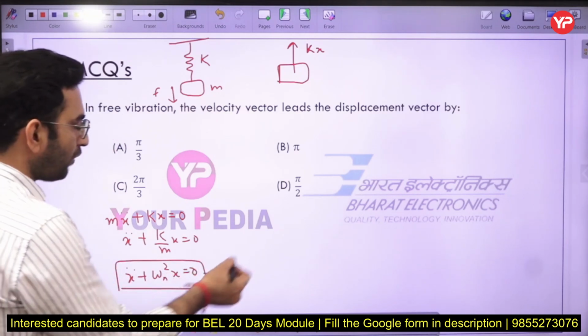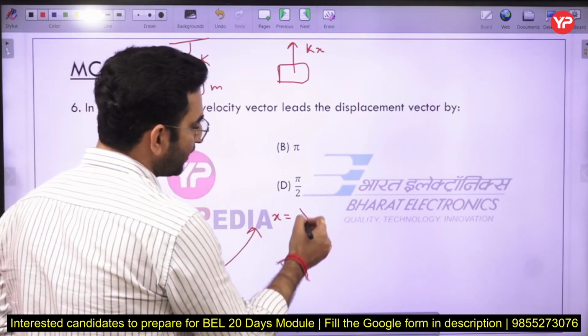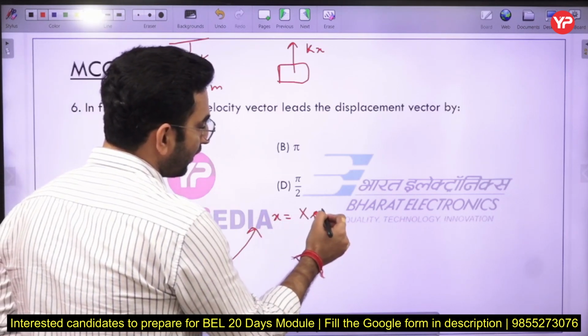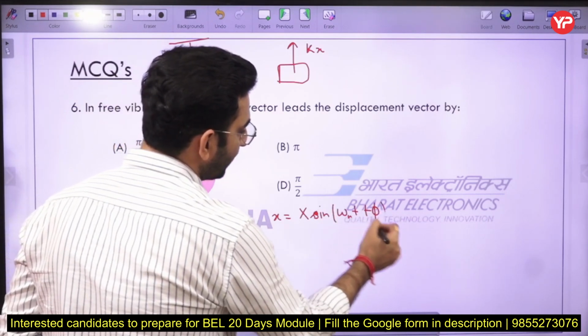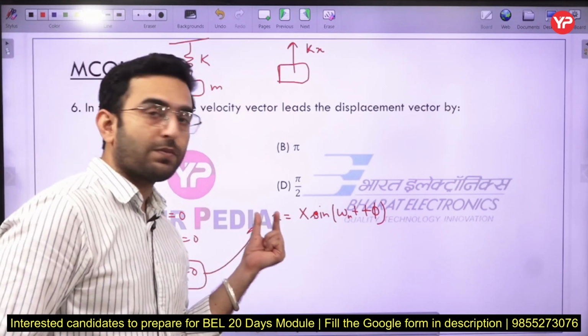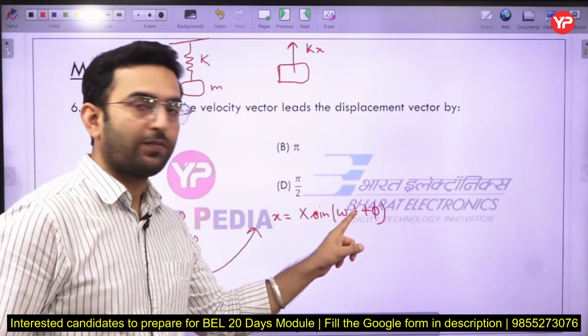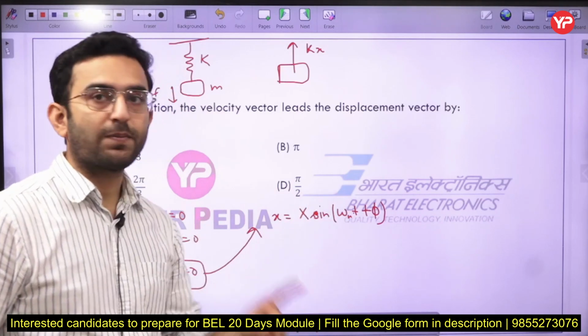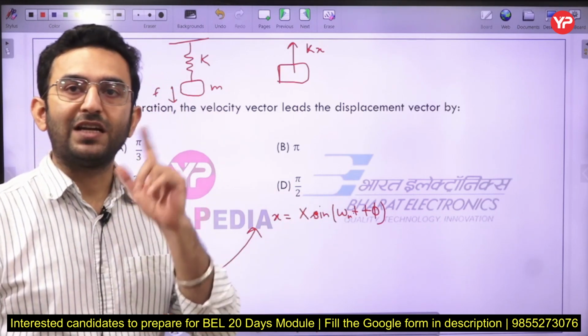If you solve this equation, the solution of this particular equation is given by capital X sine of omega n t plus phi. That will be the solution, where small x is representing the displacement of the body at any particular time t, and correspondingly capital X is representing the maximum amplitude of the body at the initial time.